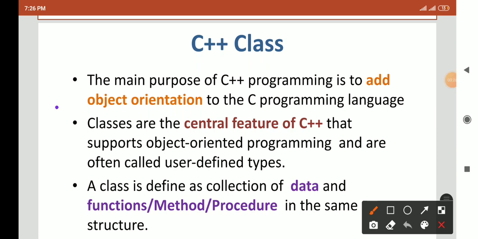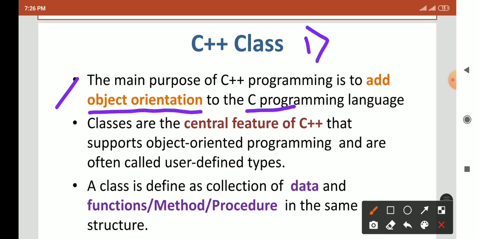So first, the purpose of the C++ class. The main purpose of C++ programming is to add object oriented features to C programs. As you all know, there are four pillars of object oriented programming.